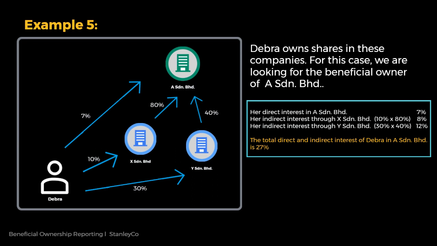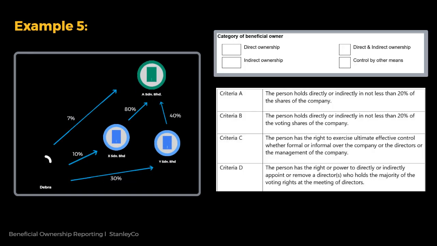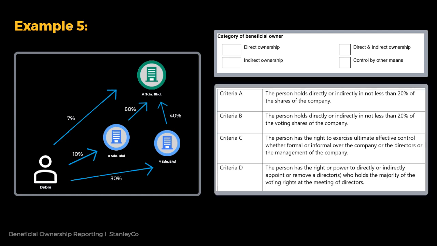Her indirect interest through Company Y is 12%. The total direct and indirect interest of Deborah in Company A is 27%. In this case, since Deborah's direct and indirect interest is 27%, which is above the 20% threshold, she is deemed to be a BO of Company A. When confirming her beneficial ownership in Company A, she has to declare that she has direct and indirect ownership in the company, and that she has met criteria A and B of the criteria of BO.